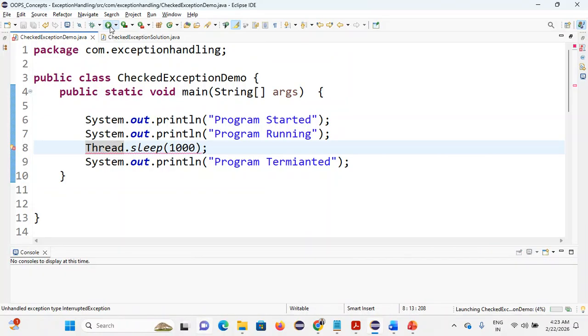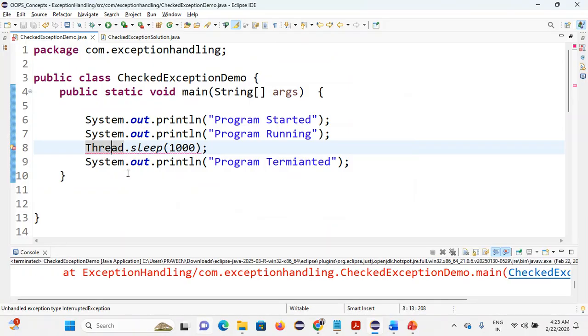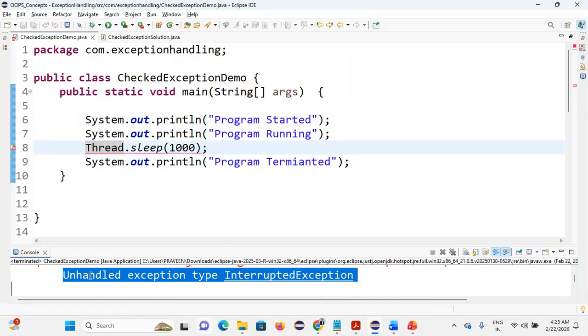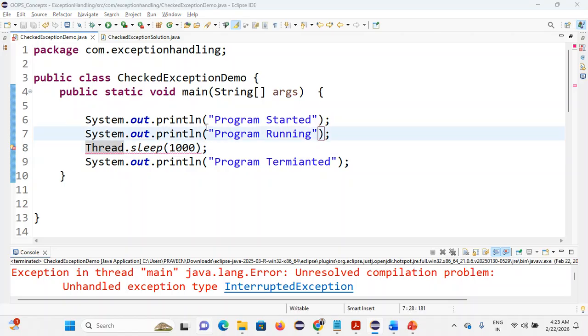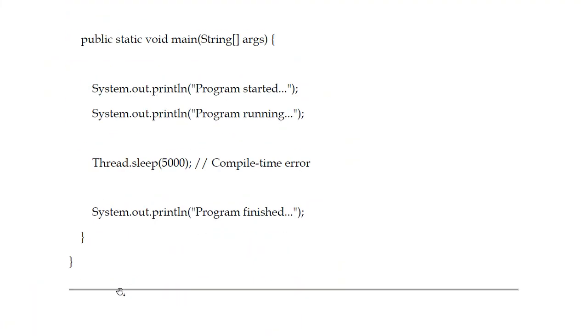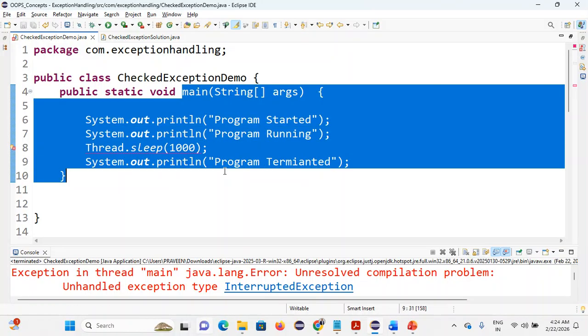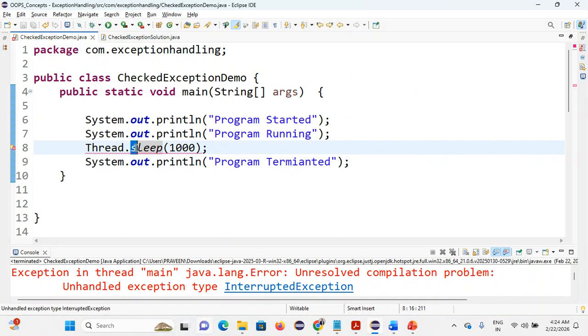If I execute this code, see here, a compilation error is coming. The red line is displayed, indicating this and asking to resolve the compilation problem. What is that? Unhandled exception type, interrupted exception. This is the important thing. We'll discuss later what that exception is. Now just try to understand why you are getting that compilation error, because of the method definition of sleep. Just as we use the main method for this class, likewise these are predefined methods, like sleep in the Thread class.